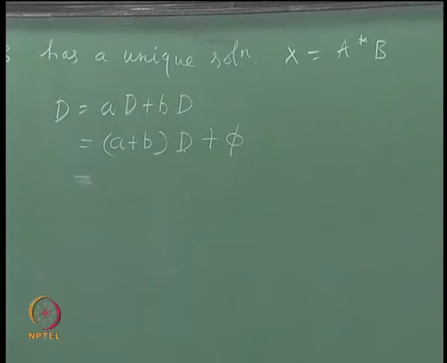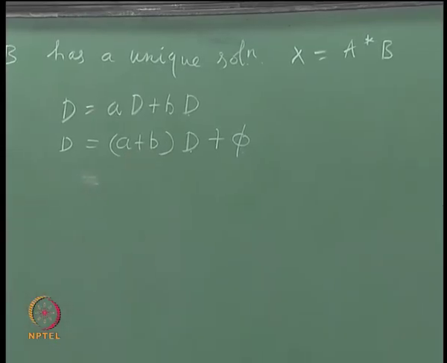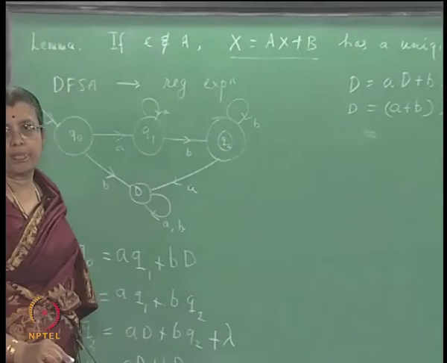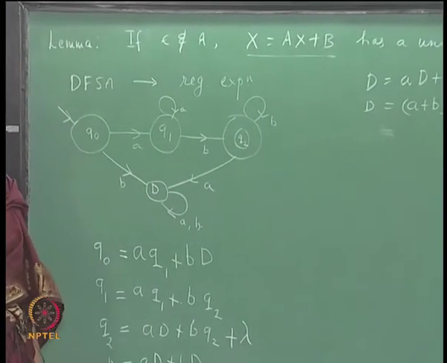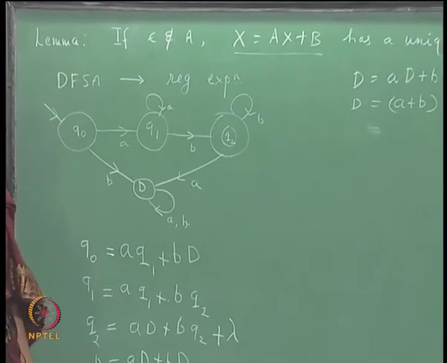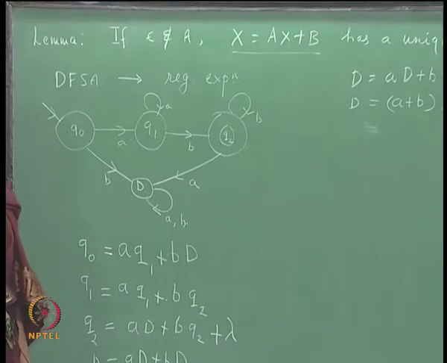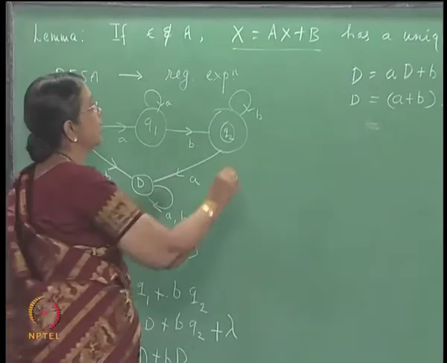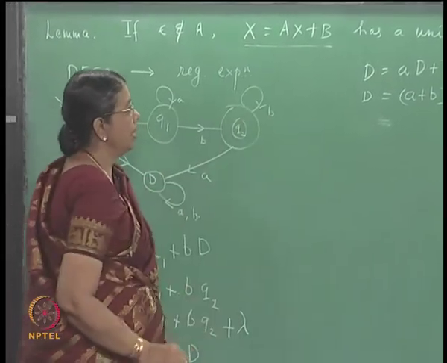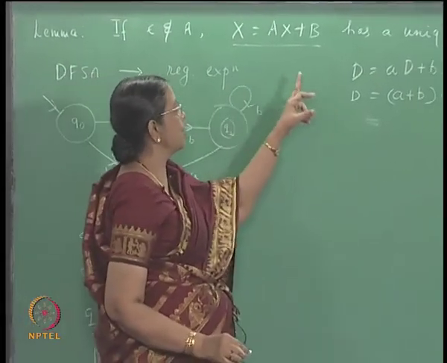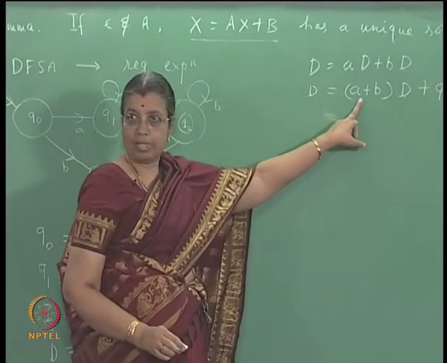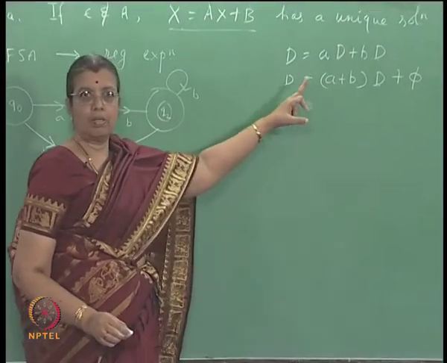Now, this is of the form D is equal to A plus B D phi, right. So, you can solve for D, use this lemma. It is of the form x is equal to Ax plus p, and epsilon does not belong to this. So, use the lemma.